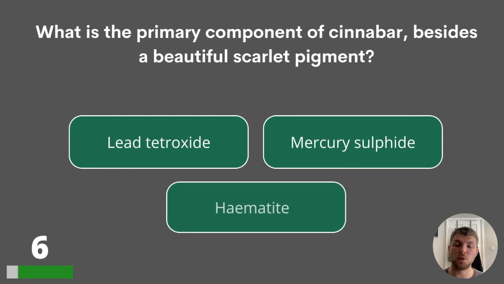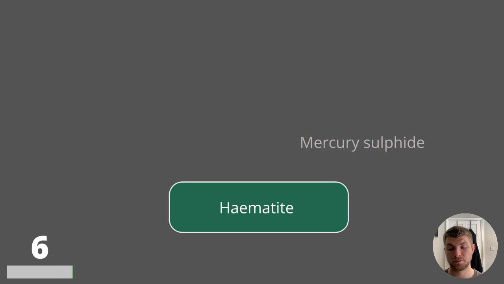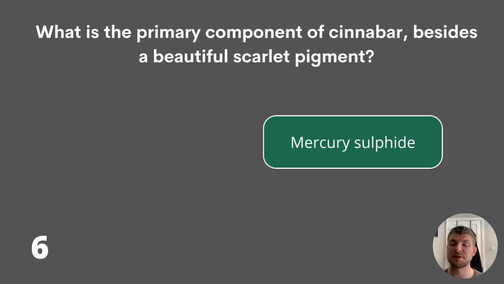Question 6. What is the primary component of cinnabar besides a beautiful scarlet pigment? Lead tetroxide, mercury sulfide, or hematite? The answer is mercury sulfide.